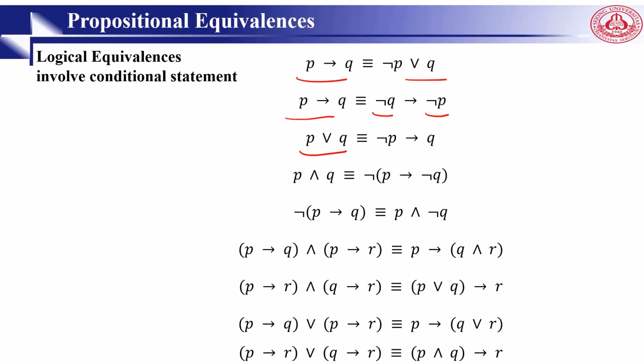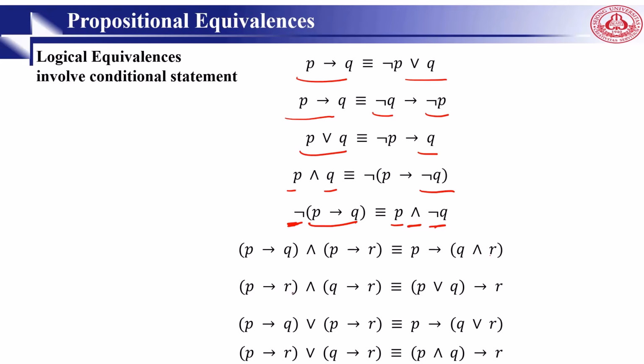P or Q equals not P implies Q. P and Q, the negation of it equals P implies not Q. When we have an implication and we apply a negation to that one, the other side changes, right? P and not Q. And here, P then Q and P then R equals P implies Q and R.